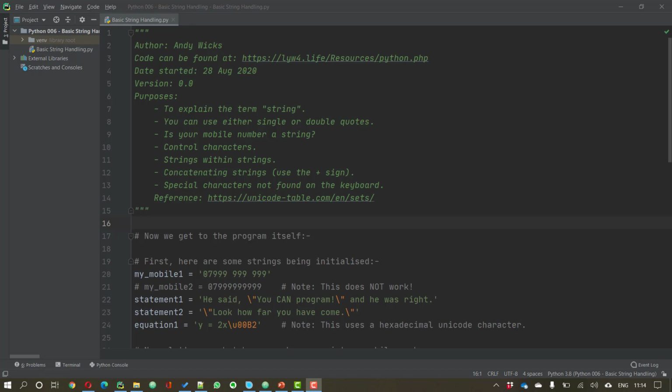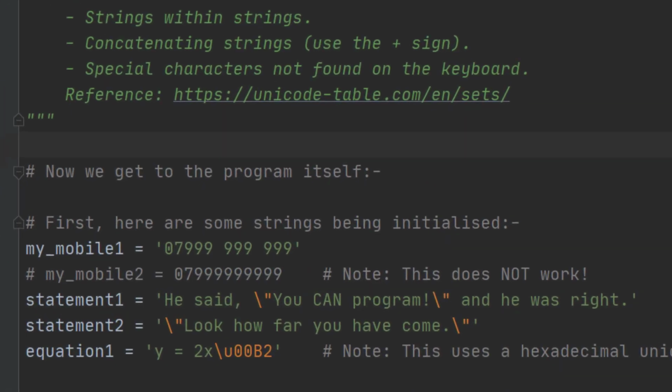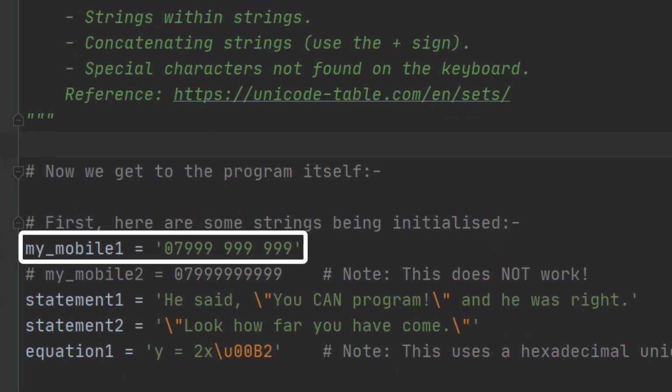If you're using quotes within quotes, then you have to swap them round. And so if you're using single quotes in your string, you have to use double quotes in the middle and so on. So let's have a look at some of the anomalies, some of the things that aren't quite so simple to understand. For example, is your mobile number a string? Well, let's look down here where we've got some mobile numbers set up.